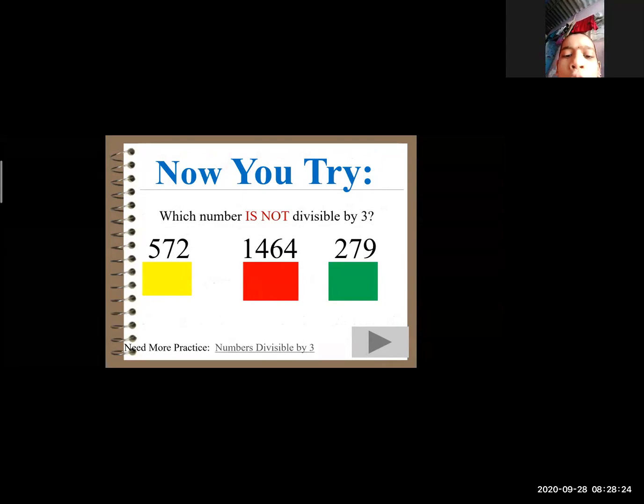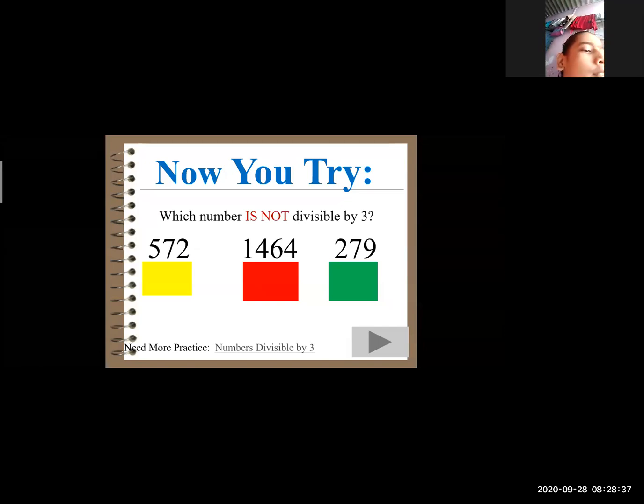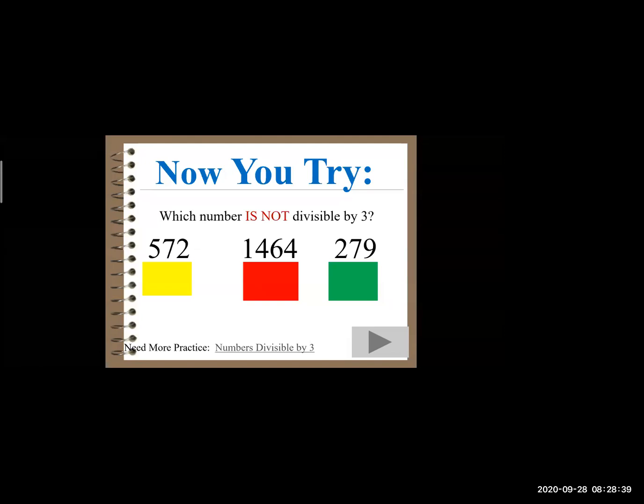572 is not a divisible number. May I know why? The reason for that? Yes, sir. Because 2 is not coming in the 3 table. No, it's not. Your answer is right, but your reason is not right, beta.